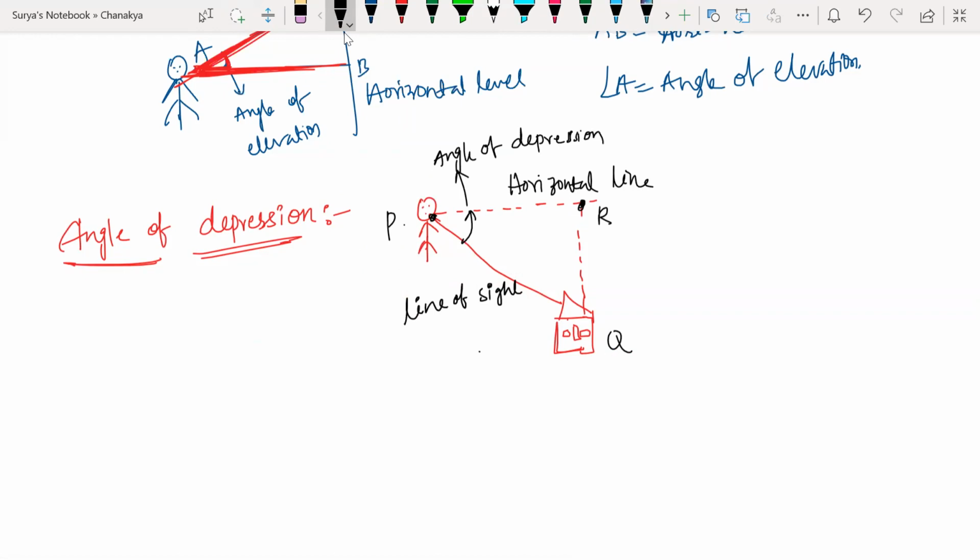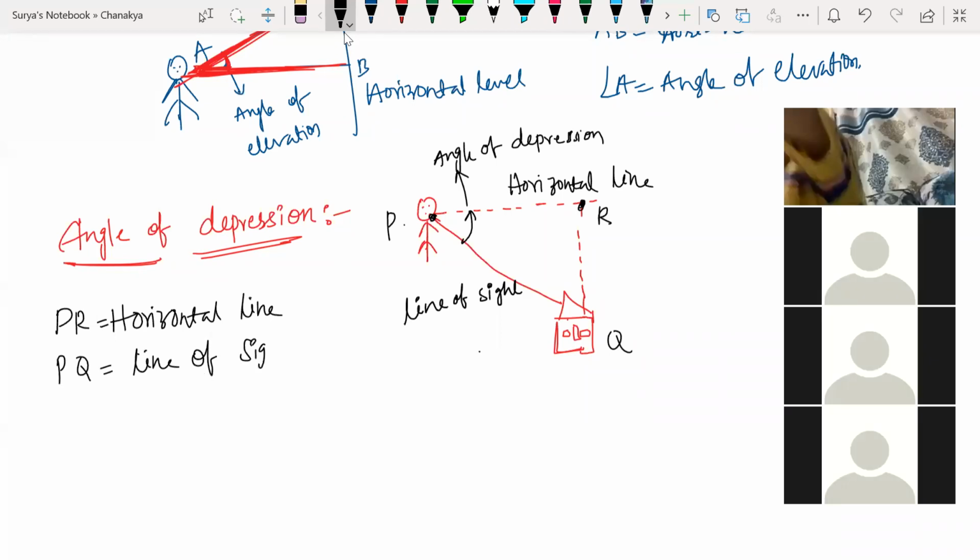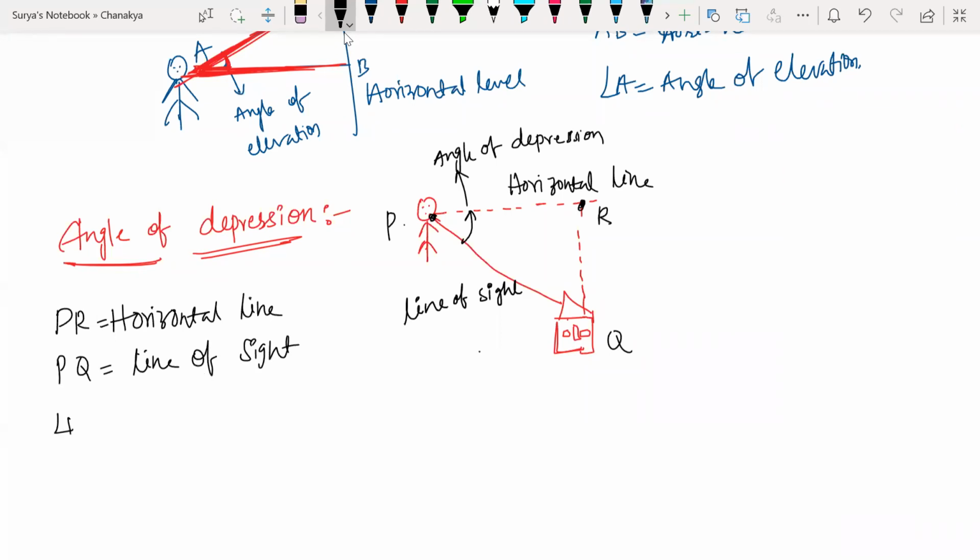Angle of depression. Clear? Let me write here clearly. PR is a horizontal line. PQ is the line of sight. And angle P is the angle of depression.